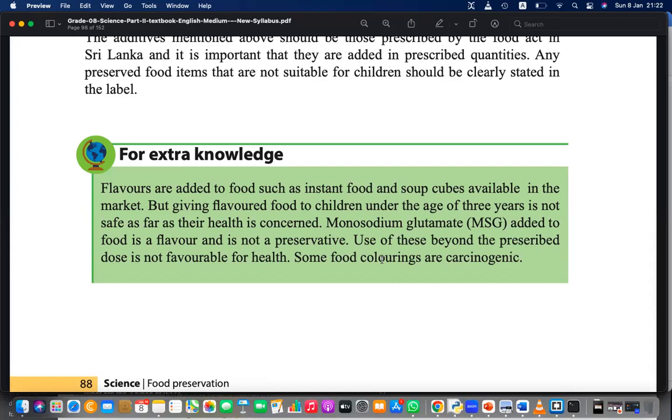And for an example, monosodium glutamate, MSG. It is not a preservative, but it is not good for health. Why is this MSG added? Do you know why, this Ajinomoto-like thing? People say a lot of MSG is there. Monosodium glutamate. What does it do?